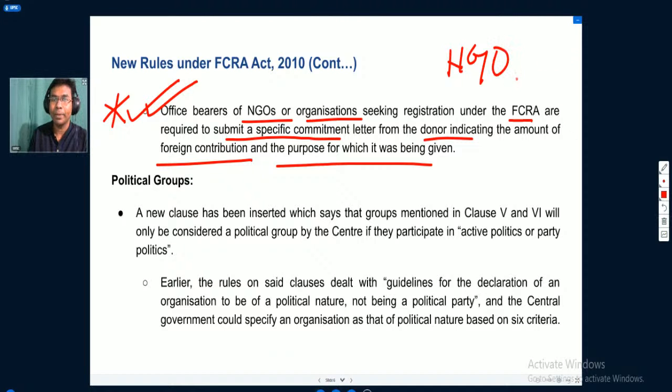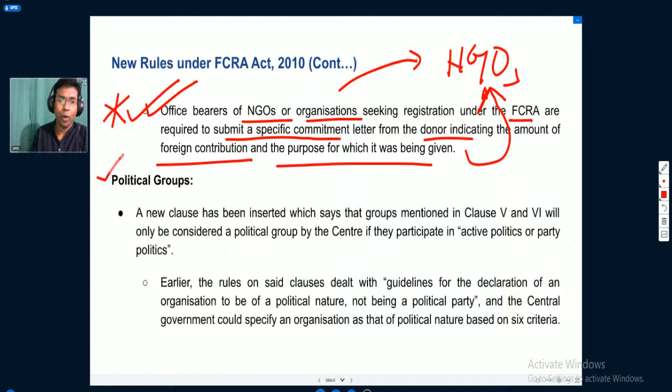A person who is donating to these NGOs, it has been made specific that these donors should indicate the amount that they are donating, and they should also indicate the purpose for which the donation is being provided. Okay, this is another clause.